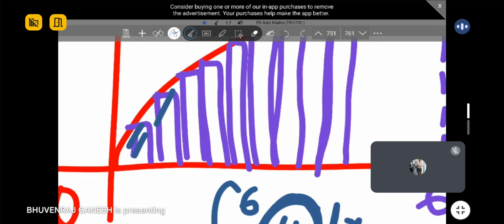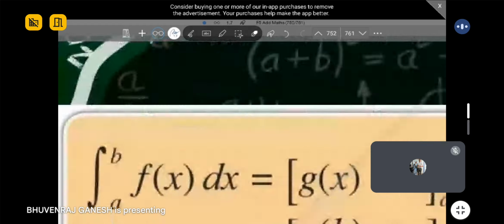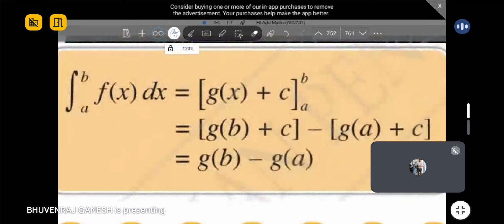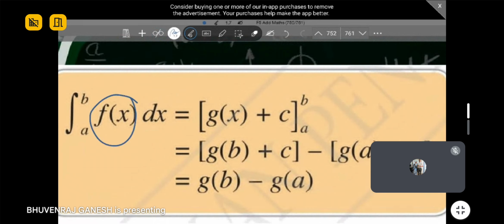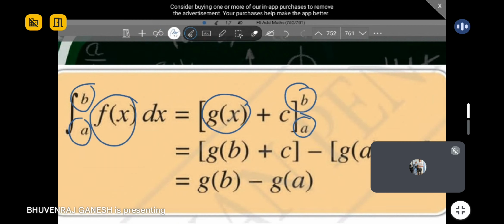So now we go to the proper part of definite integral. First thing, you must know how to do definite integral. Basically the formula is like this. f(x) is your differentiated equation, persamaan yang sudah dibezakan. g(x) is your integrated equation, persamaan yang sudah dikamirkan. Then you must apply the limits that the question asks you to use: upper limit on top, lower limit below.